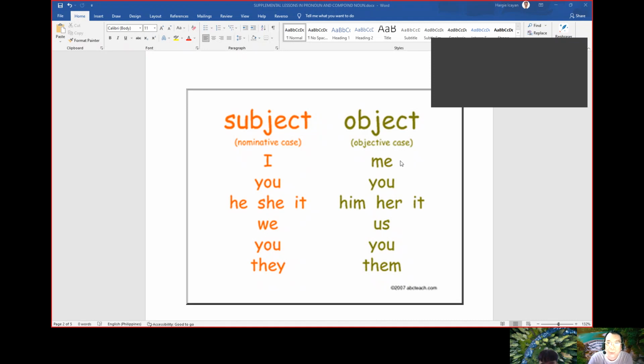So we use the word me there, and this one is a pronoun. What particular pronoun? It's the object pronoun. Where can we find the object pronoun? Most of the object pronouns can be found at the end of your sentence. Did you get it, Min?